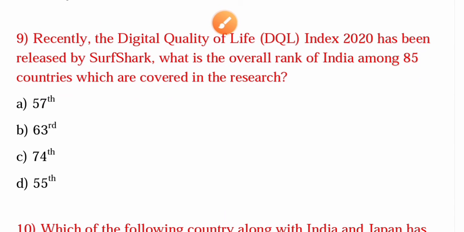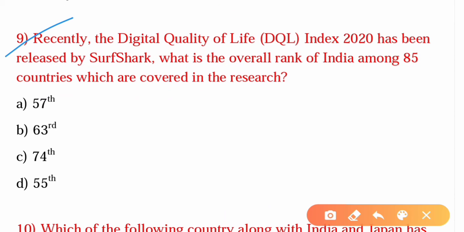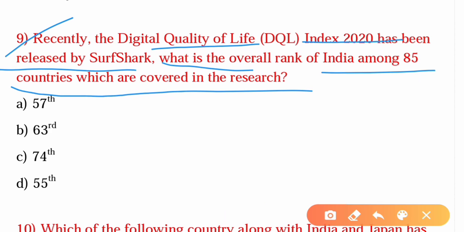Ninth question is, recently the Digital Quality of Life DQL Index 2020 has been released by Surfshark. What is the overall rank of India among 85 countries which are covered in the research? Answer is option A, 57th.